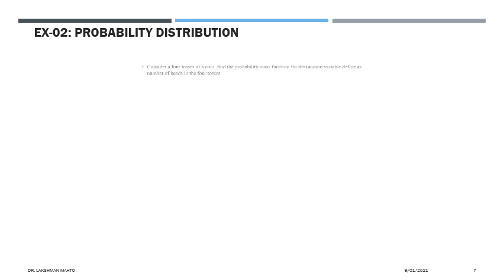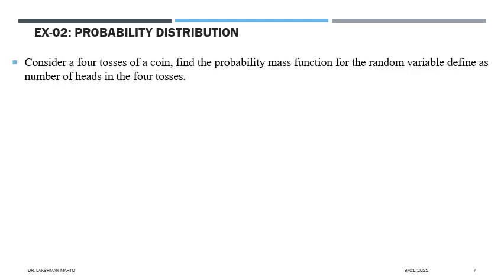So we will take a few examples here. Consider 4 tosses of a coin, and now we have to find the probability mass function for the random variable defined as the number of heads in 4 tosses. We call this random variable x. It will take the possible values 0, 1, 2, 3 and 4, because we are performing 4 tosses. So there are 5 possibilities for x. X will take any of these 5 numbers.